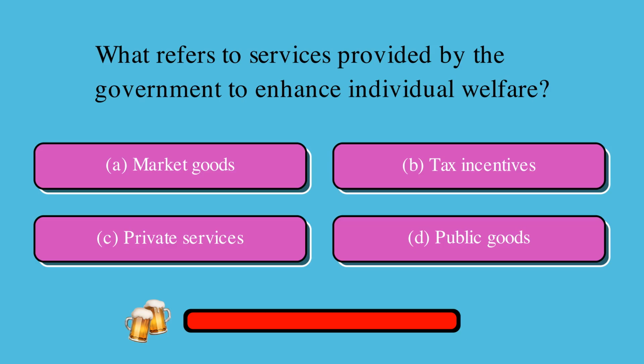What refers to services provided by the government to enhance individual welfare? Is it A, market goods, B, tax incentives, C, private services, or D, public goods? The correct answer is D, public goods.